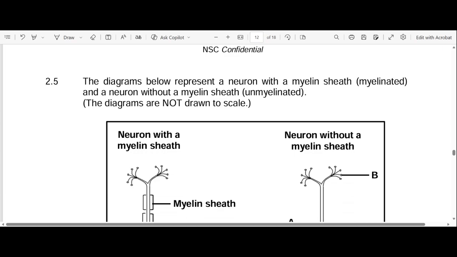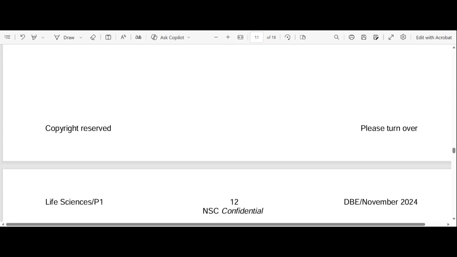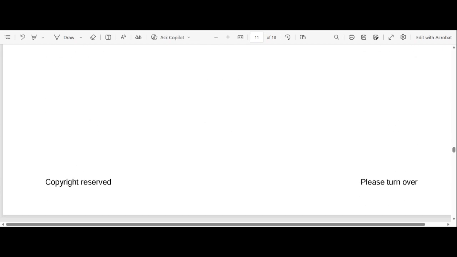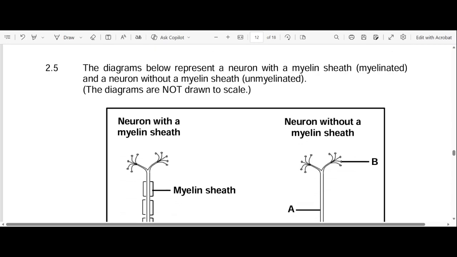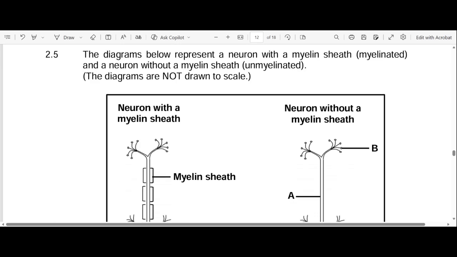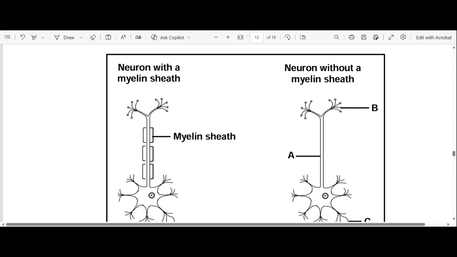Okay, let's go to 2.5. Didn't I jump any question? No, I didn't. So 2.5: the diagram below represents a neuron with a myelin sheath and a neuron without a myelin sheath. We can already analyze that the neuron that does not have a myelin sheath is the neuron of a person who has multiple sclerosis, but the one with the myelin sheath, that person does not have it.